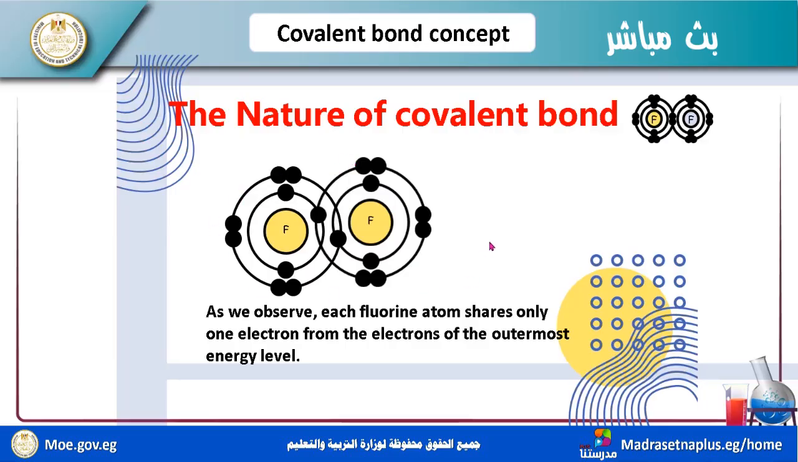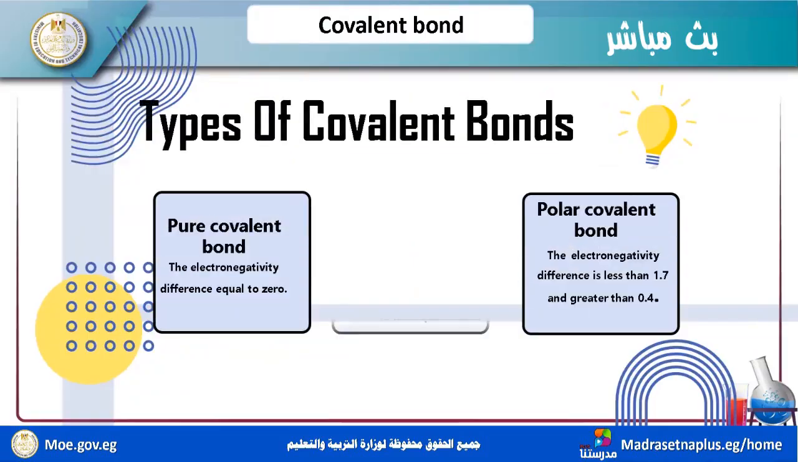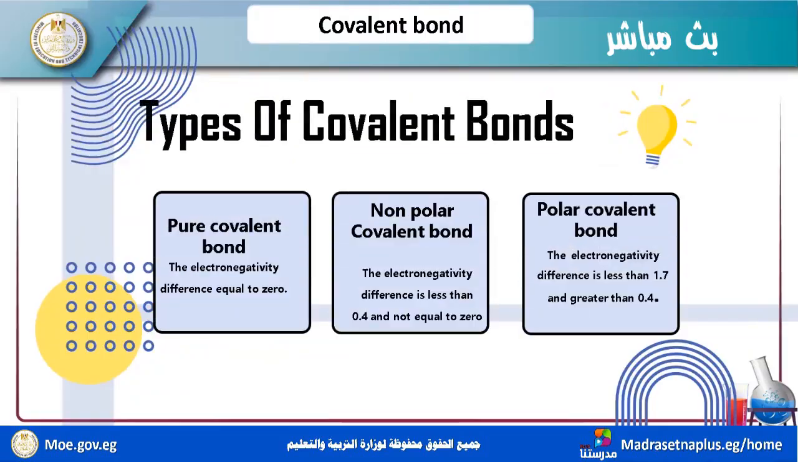As we observe, each fluorine atom shares one electron only from the valence electrons in the outermost energy level. Now we move to the types of covalent bonds. We have three types of covalent bonds: pure covalent bond, non-polar covalent bond, and polar covalent bond.